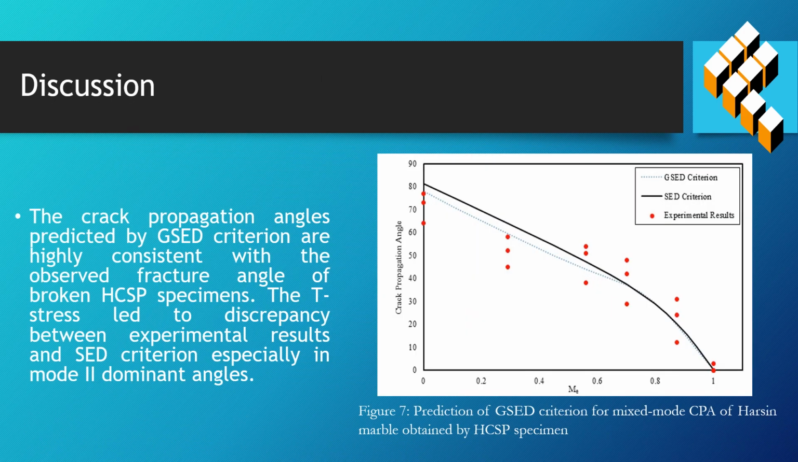The crack propagation angles predicted by HCSED are highly consistent with the observed fracture angles of broken HCSP. The TSRs led to a discrepancy between experimental results and SED, especially in mode 2 dominant angles.